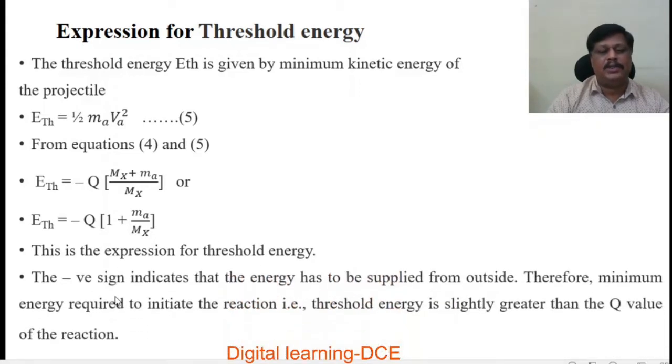The negative sign indicates that the energy has to be supplied from outside. Therefore, the minimum energy required to initiate the reaction, that is the threshold energy, is slightly greater than the Q value of the reaction. The negative sign indicates that energy has to be supplied from outside to initiate the reaction, that is a nuclear reaction that is endoergic.